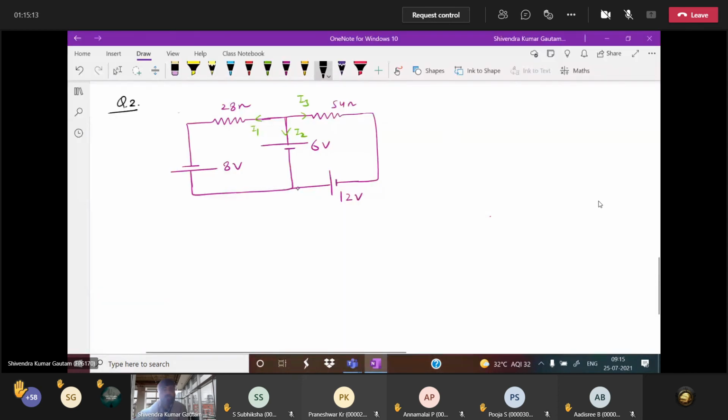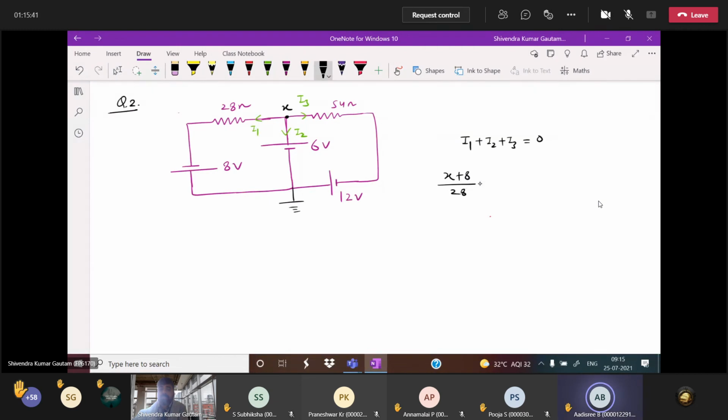First of all, we'll make this ground. This will keep potential here x. Tell me what KCL we will write. The KCL equation: I1 plus I2 plus I3 equal to 0. Correct or not? This is clear here. Now, you tell me what is I1. Yes, (x plus 8) divided by 28.